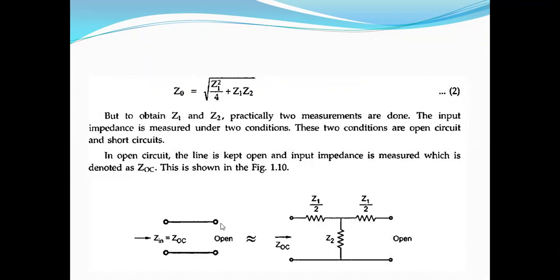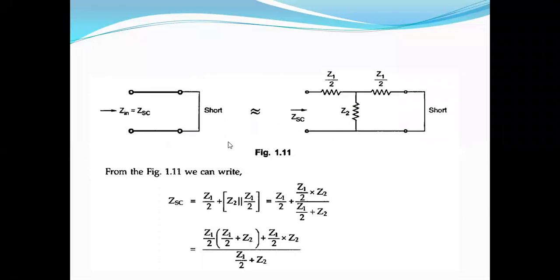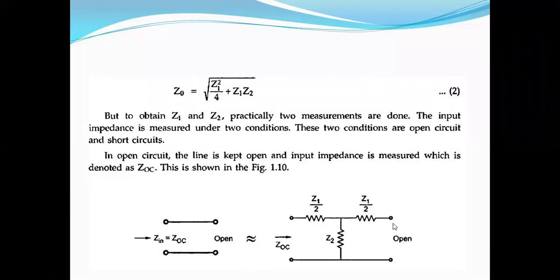So you see here, this finite line is going to be represented as a T equivalent circuit. So Zn or ZOC, open circuited at this end. Now, is there any current? Is there any current, Bhagishree? No, sir, there is no current. So what is the ZOC now? Open circuited impedance ZOC. These two are now in series, Z1 by 2 plus Z2. So you see, ZOC is equal to Z1 by 2 plus Z2.